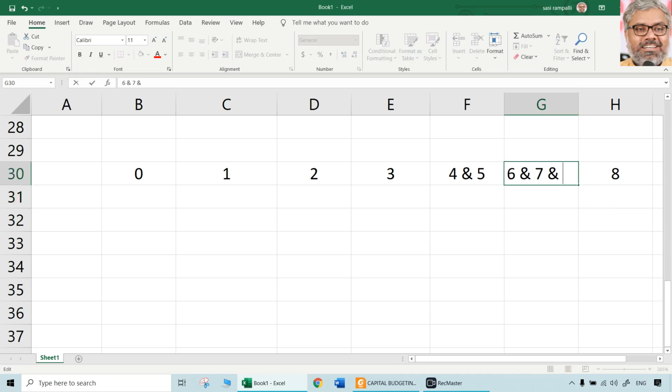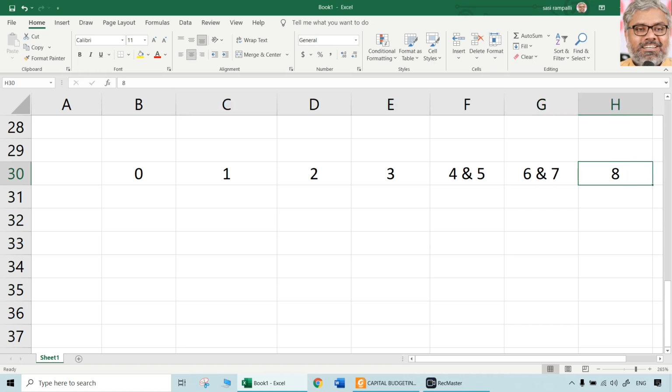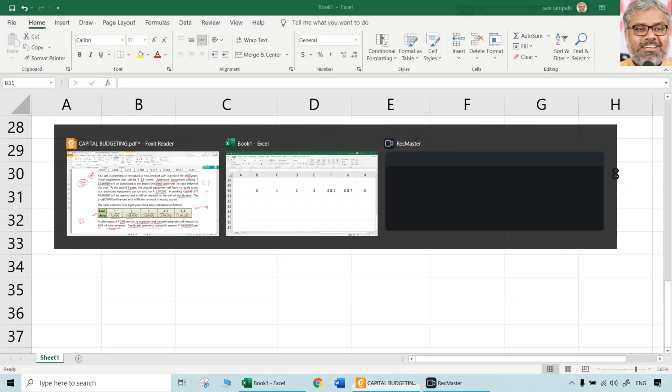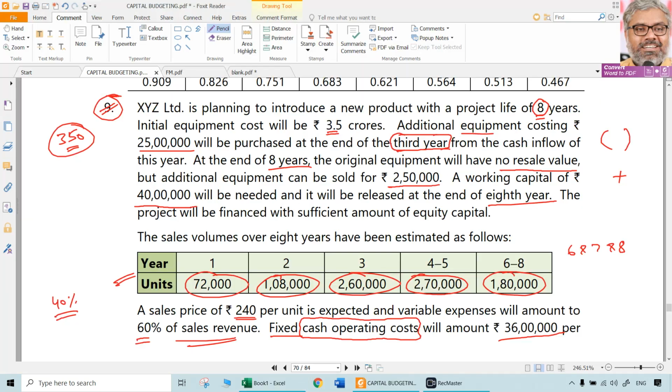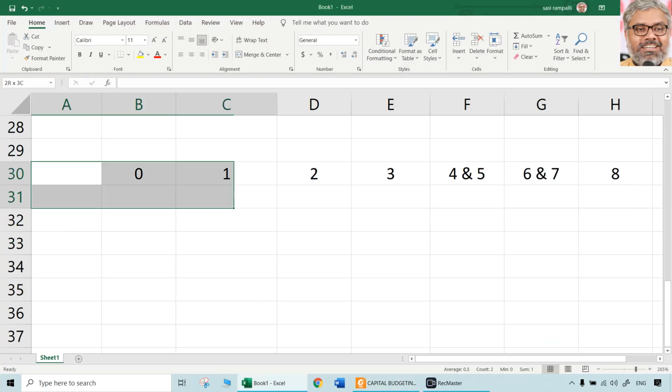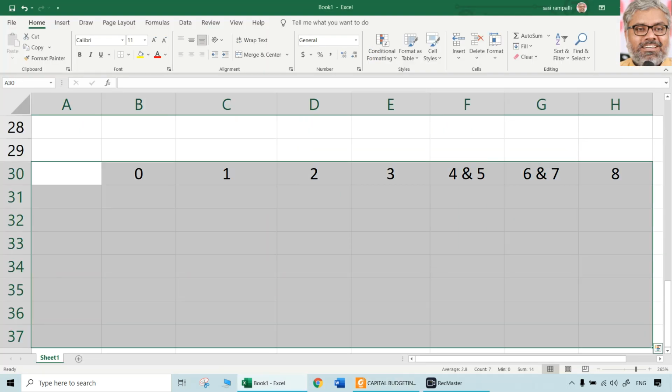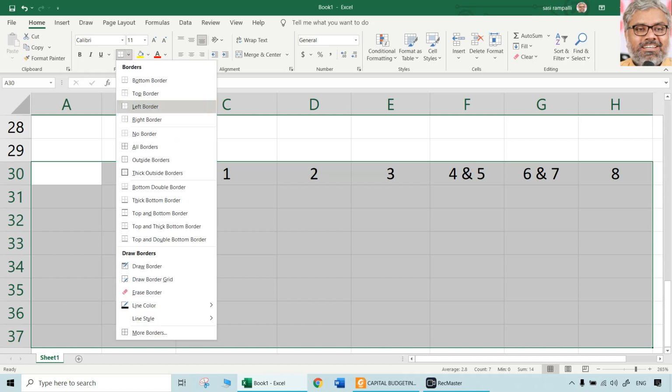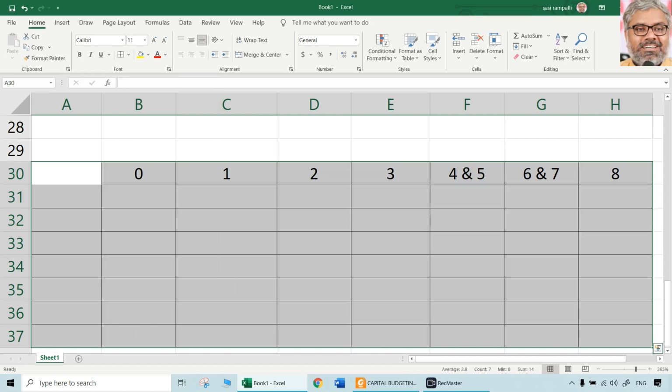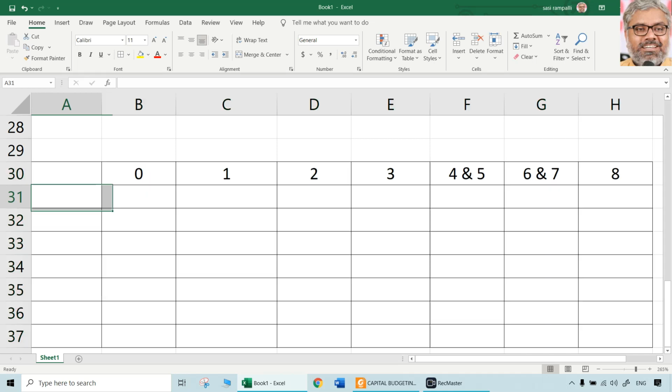Or let us do this way, it is easier. 6 and 7 separately we will take, and 8th year separately we will take. That's better. So cash flows 0, 1, 2, 3, 4 and 5, 6 and 7, 8. These are the cash flows to be developed. Now look at the data, and one by one all that you need to do is fill in the overall table like this, as if it is a cash flow table, right? So let's start.